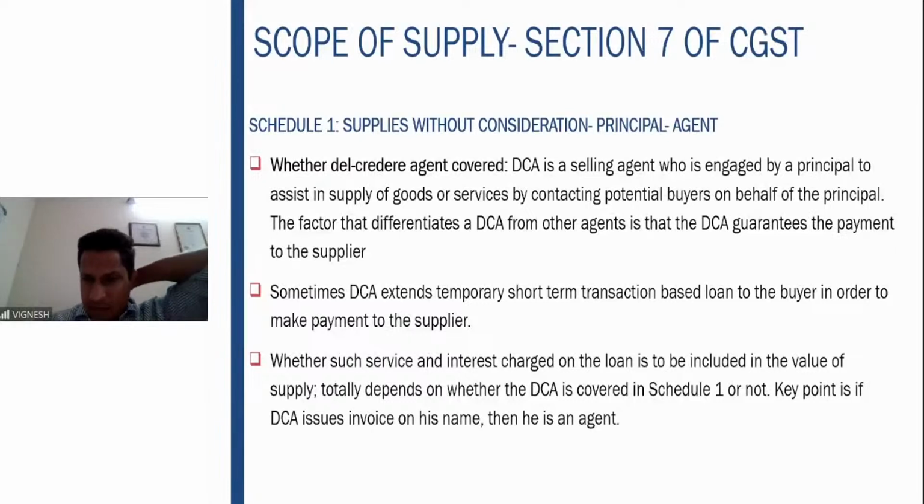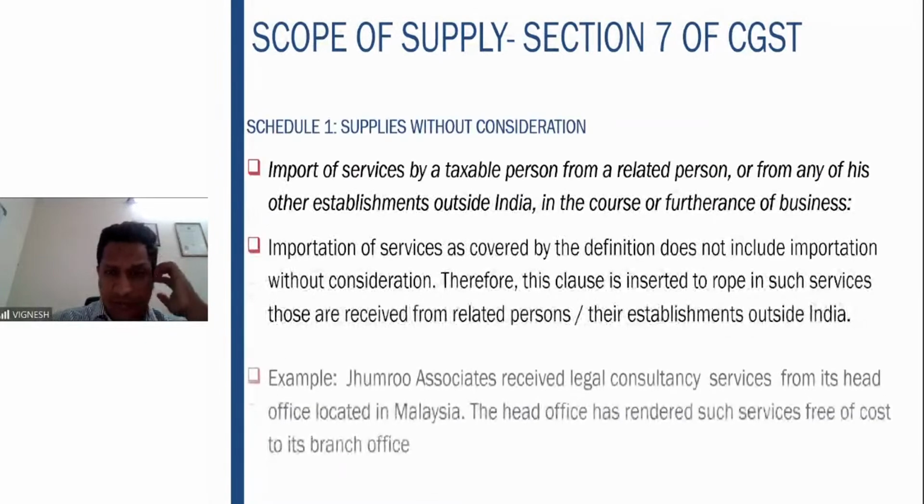A temporary short-term transaction-based loan is also given. So whether such service and interest charge is to be included in the value of the supply depends on whether the DCA is covered in Schedule 1 or not. The key point is, if the DCA issues the invoice in his name, then he is an agent. Very simple. The invoice should be in the agent's name. Only then will he be an agent.